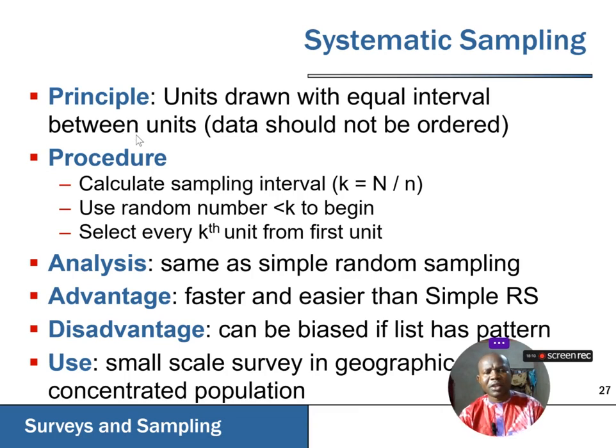You have to first of all calculate the sampling interval as we have on the screen. So how do you calculate the sampling interval? You divide the target population by the sample size you have actually calculated.